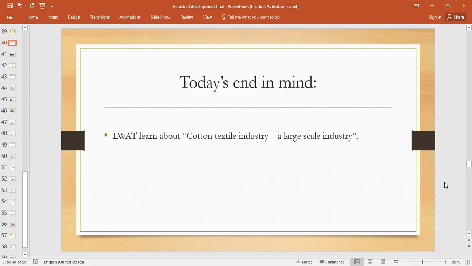Today we will learn about the cotton textile industry. As we all know, the cotton textile industry is a large scale industry. So we will study about the cotton textile industry in detail, inshallah. Let's move forward.